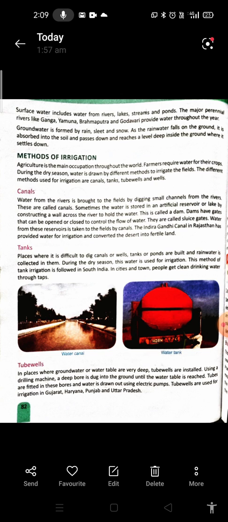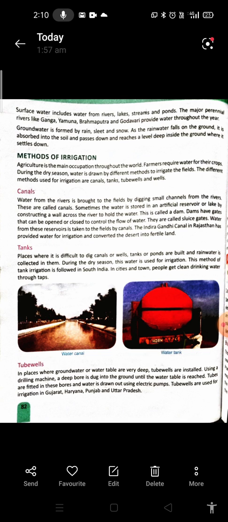In places where it is difficult to dig canals or wells, tanks or ponds are built and rainwater is collected in them. During the dry season, this water is used for irrigation. This method of tank irrigation is followed in South India. In cities and towns, people get clean drinking water through taps.